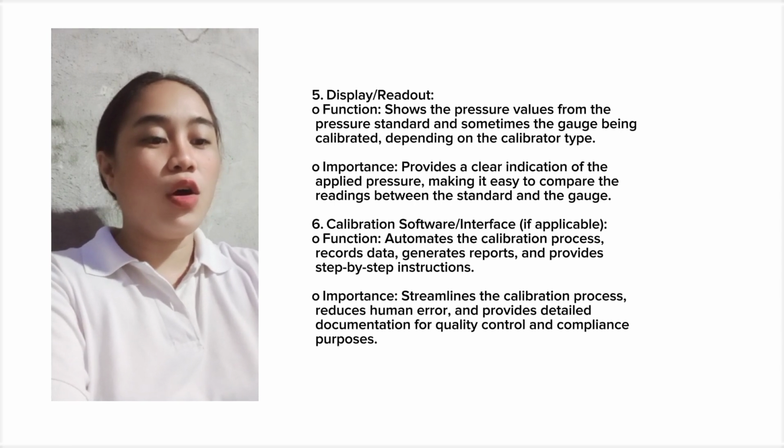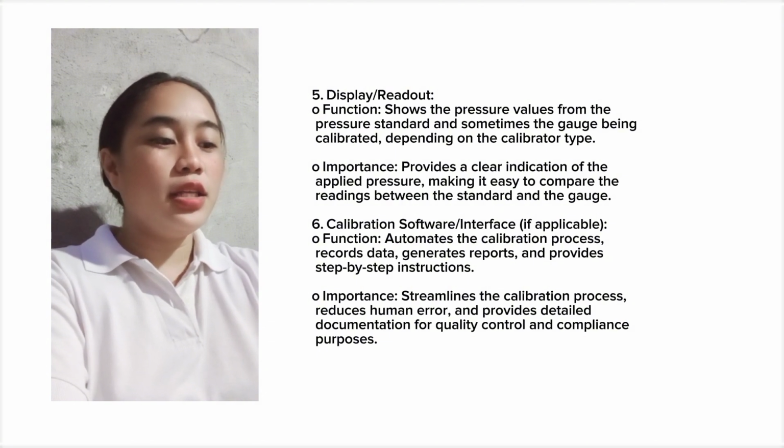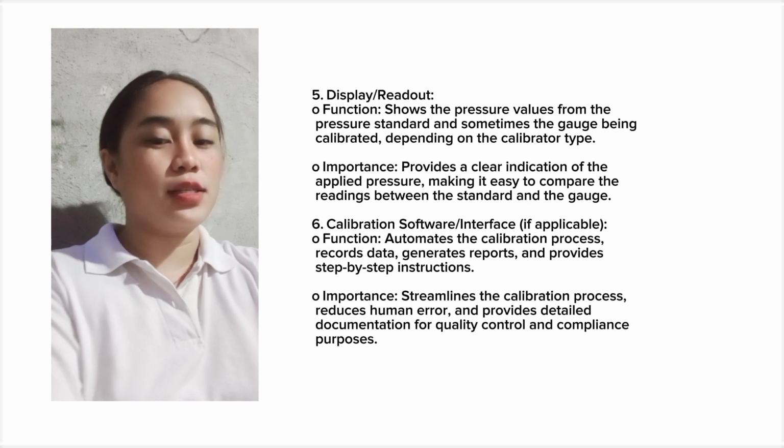Number 6, calibration software or interface. Function: automates the calibration process, records data, generates reports, and provides step-by-step instructions. Importance: streamline the calibration process, reduce human error, and provide detailed documentation for quality control and compliance purposes.